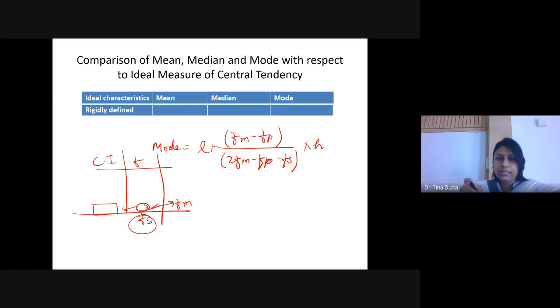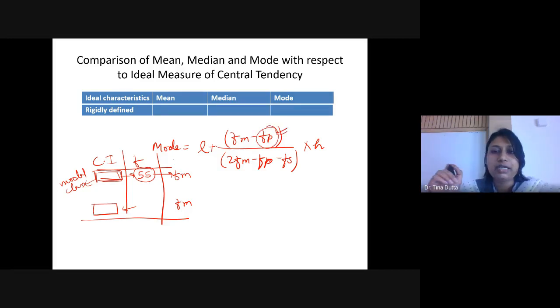Similarly, if your modal class lies just right at the beginning, that means यहाँ पे अगर आपका modal class हो, ये highest frequency, suppose frequency is 55 and this is the highest frequency, so this class interval is your modal class. What happens now? This is your FM, right? But what about FP? FP is the frequency of the previous class. Previous class is non-existent, so you do not have FP. You can take 0 and you can calculate, but that is again approximation. So that is why mode cannot be calculated all the time.